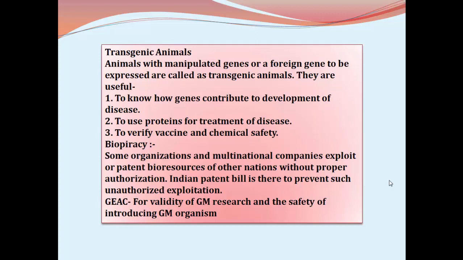Like transgenic plants, when the plant or animal carries the gene of other organism, if that gene is expressed in these plants and animals, all of them are referred to as genetically modified organisms. If it is an animal, it is a transgenic animal. If it is a plant, it is a transgenic plant. Then why are they produced? In what way are they useful?